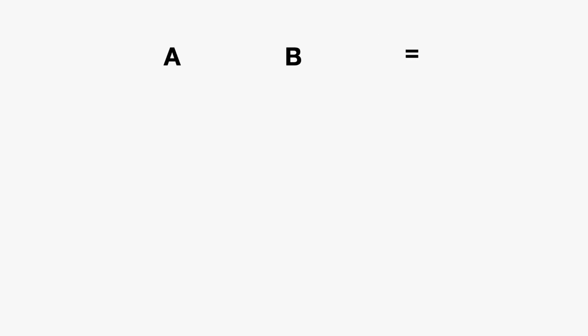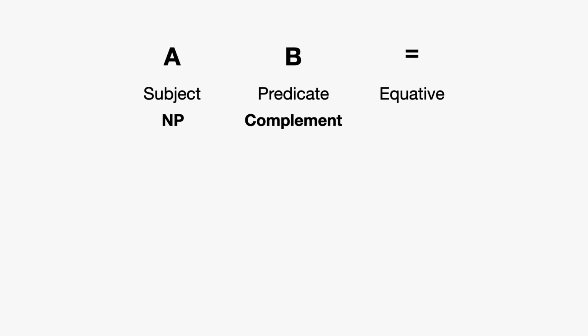So again, the basic form is that we're basically saying A equals B, and we lay it out as A, B, equals. We have a subject, something we're talking about. We have a predicate, and what that subject is. And then we have our little equative word to tie it all together. So like we said before, the subject is always a noun phrase. And then the predicate can be a complement, and the complement can be an adjective.